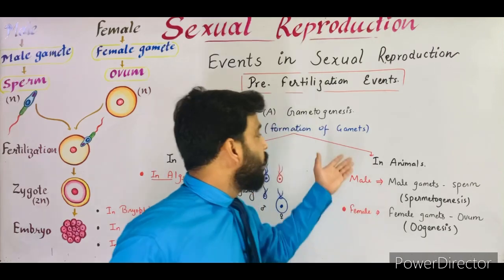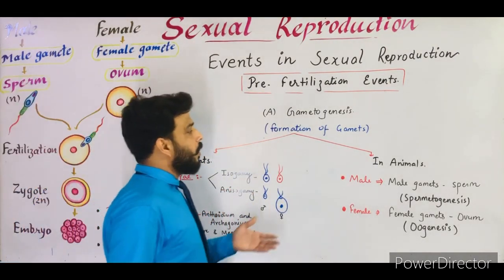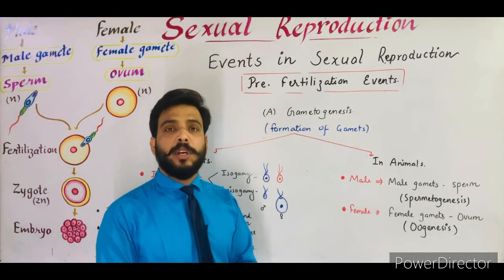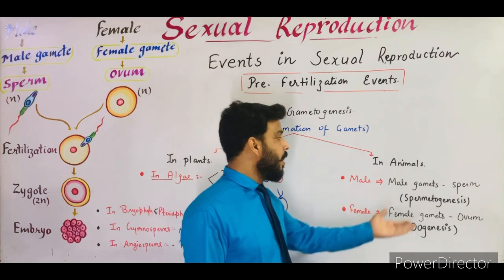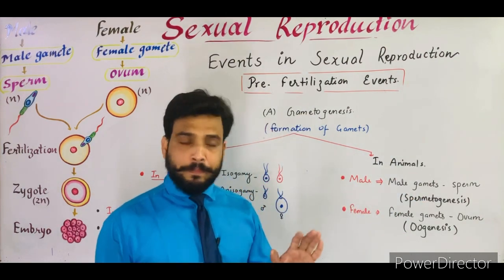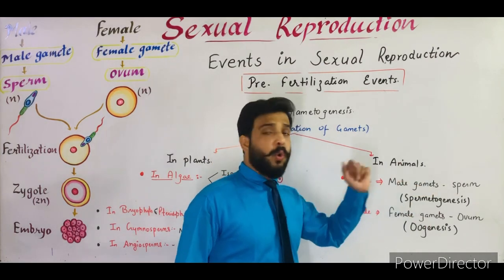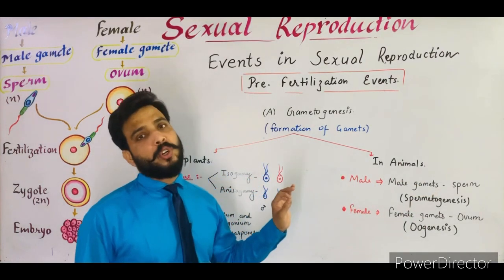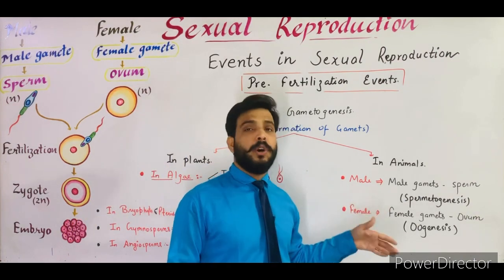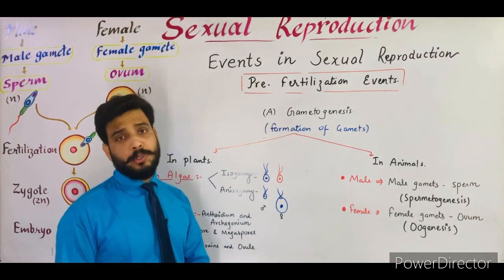Now we will talk about gametogenesis in animals. As I described before, the male produces the male gamete, which is known as the sperm, and the formation of a sperm is known as spermatogenesis, which takes place inside the genital organ of the male. Now the second one is female. Female produces the female gamete, which is known as ovum or the egg, and the formation of egg is known as oogenesis, which takes place inside the genital organs of the female. So it was all about gametogenesis.